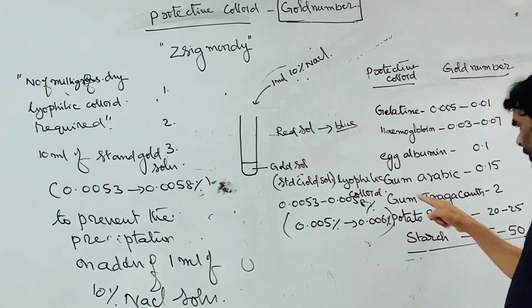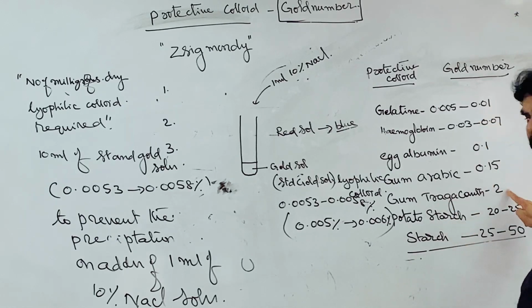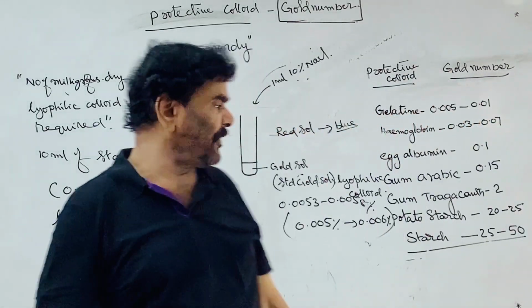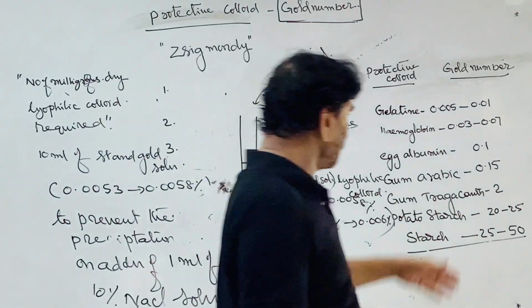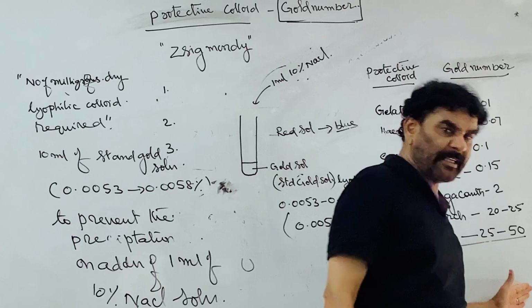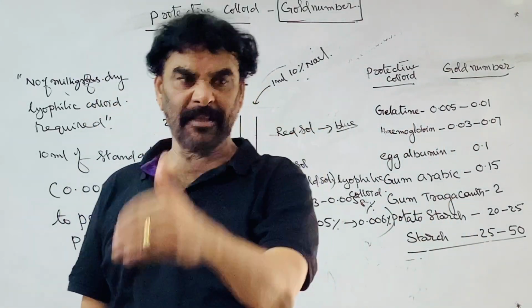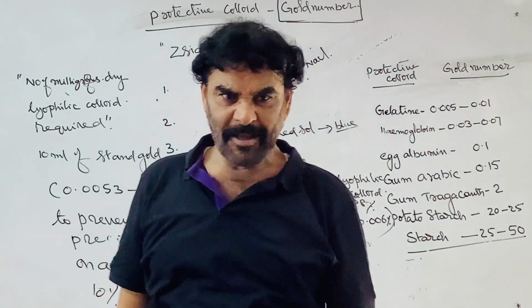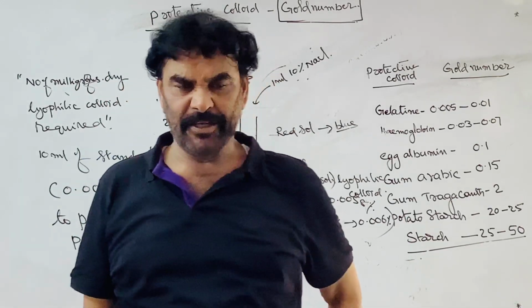Gum tragacanth, 2 milligrams. Potato starch, 20 to 25 milligrams. If starch is used, 25 to 50 milligrams is required. So the gold number is increasing. As the gold number increases, the milligrams of material required to prevent the coagulation increases.